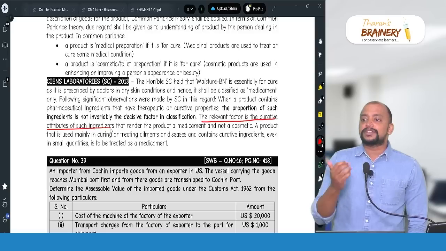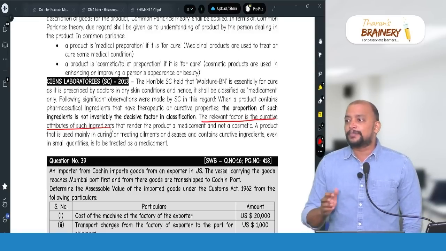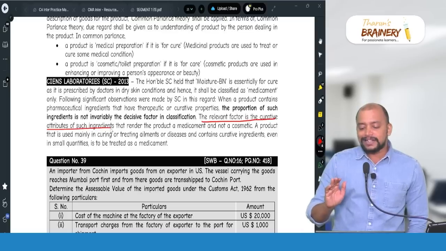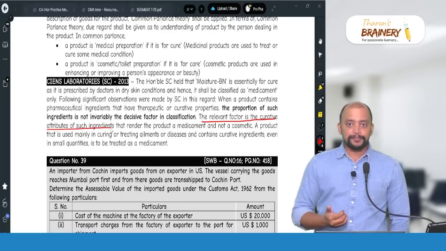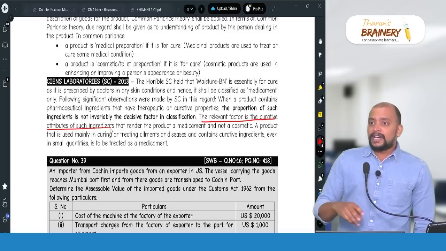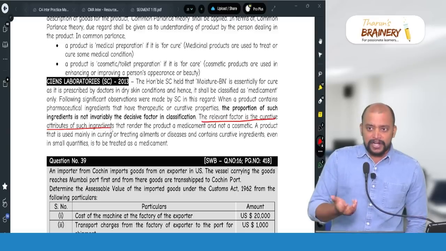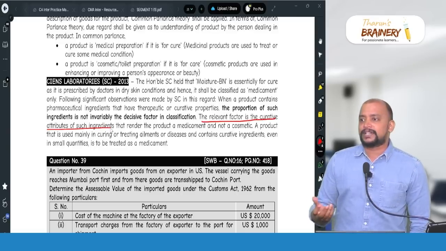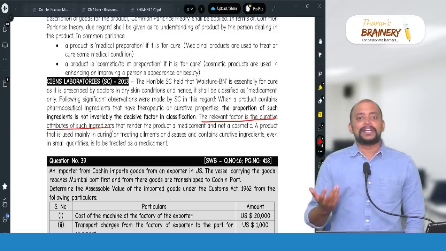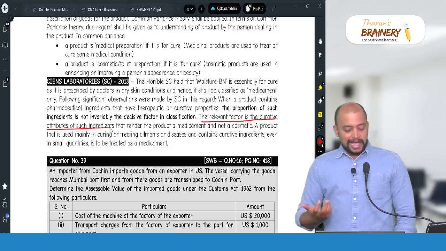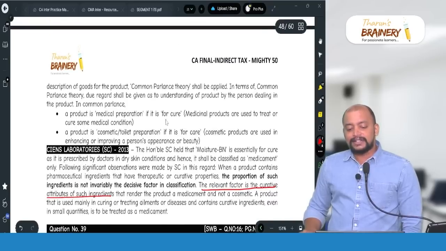Curative property means it is used for what? Curing the disease, curing the skin problem. Then it should be treated as a medicament only, and not as a cosmetic. According to this case, if any product has a curative property, it should be treated like a medicine only. It should not be treated like a cosmetic. And this has been an exception to the trade parlance test.